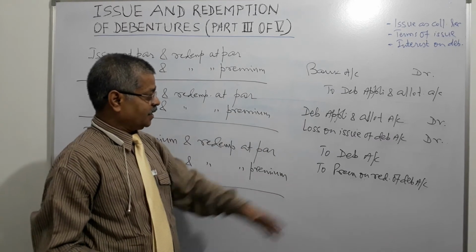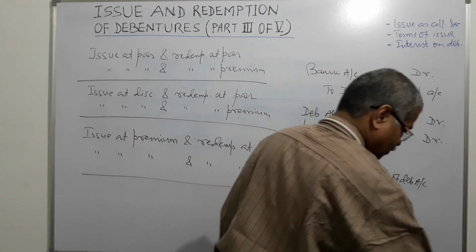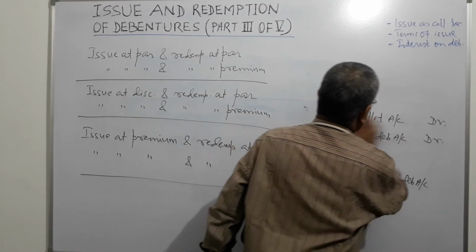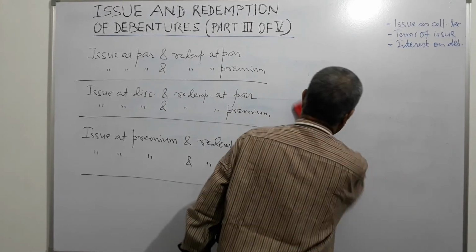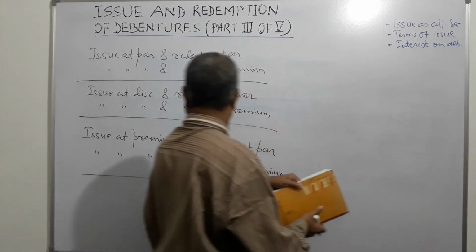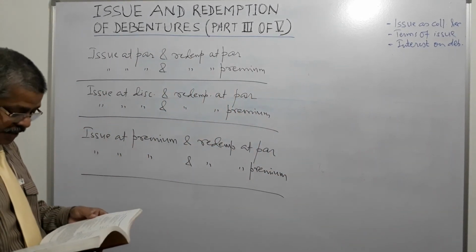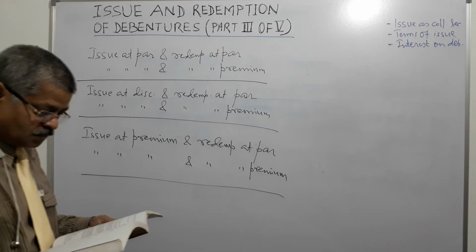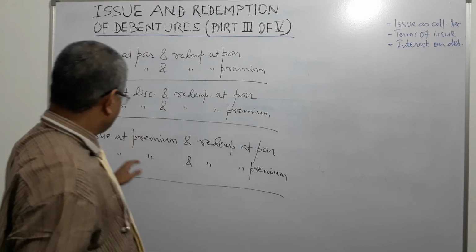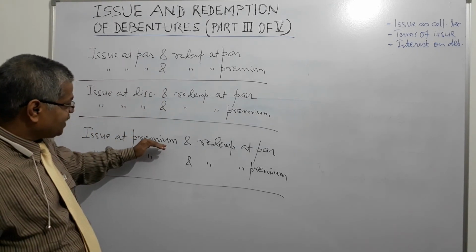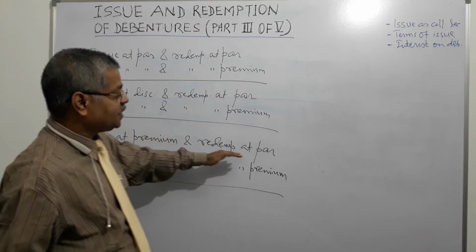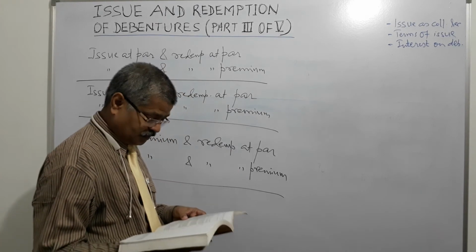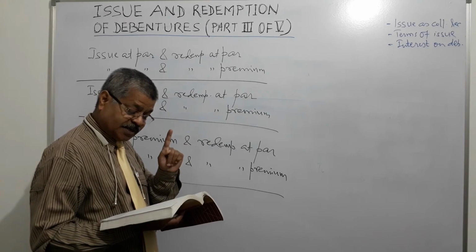So here it is done. Now we go to the fifth one, issue at premium, redemption at par. Issue is done at premium, right? Issue at premium and redemption at par. So here what is happening? It is being issued at premium and being redeemed at par. So what will happen?